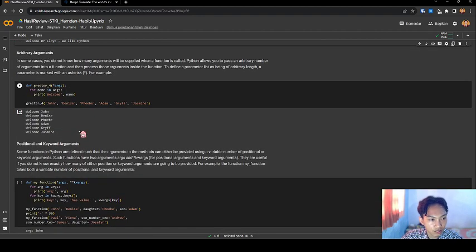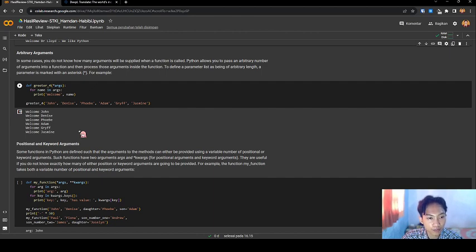Next, arbitrary arguments. In some cases, you do not know how many arguments will be supplied when a function is called. Python allows you to pass an arbitrary number of arguments into a function and then process the arguments inside the function.